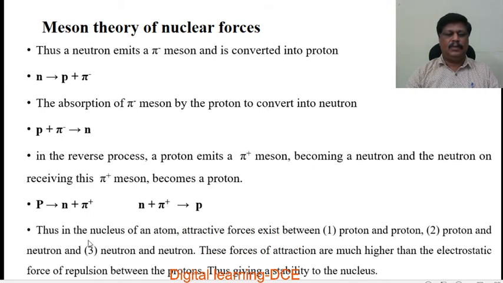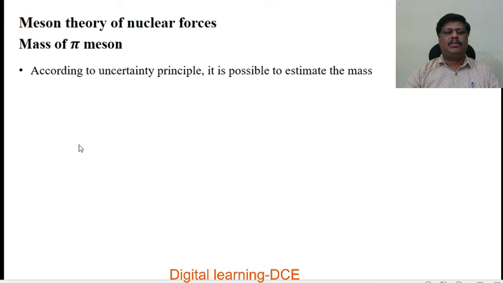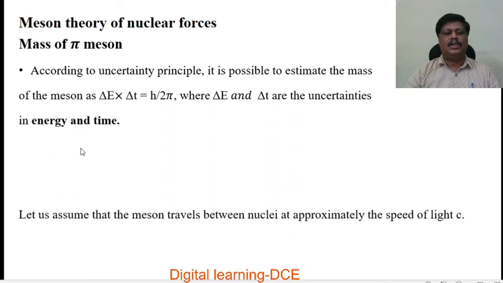positive pi meson. Thus, in the nucleus of an atom, attractive forces exist between proton and proton, proton and neutron, and neutron and neutron. These forces of attraction are much higher than the electrostatic force of repulsion between the protons, thus giving stability to the nucleus. Like this, Yukawa explained the Meson theory of nuclear forces. From this we can calculate the mass of the pi meson theoretically also.